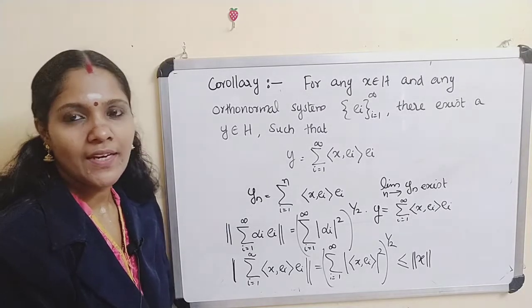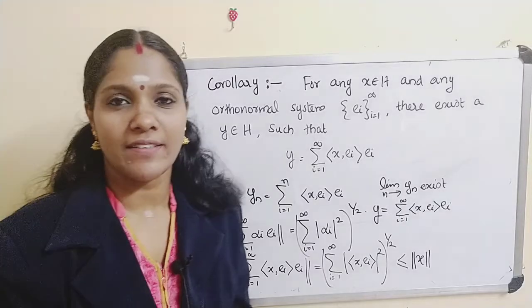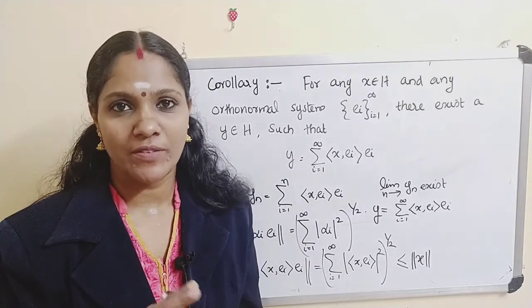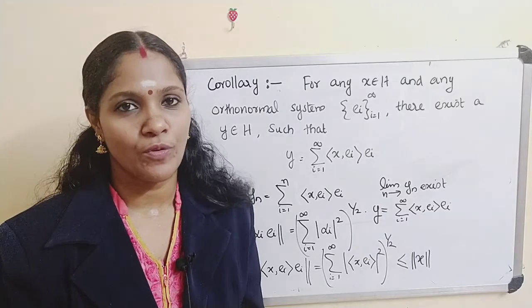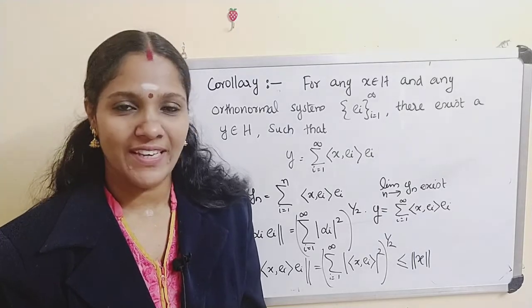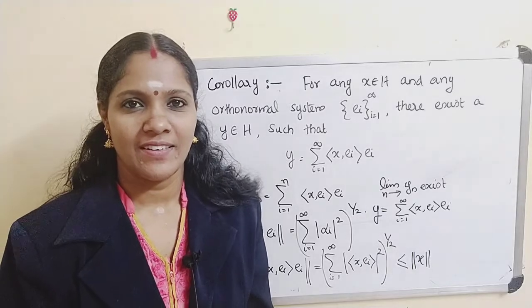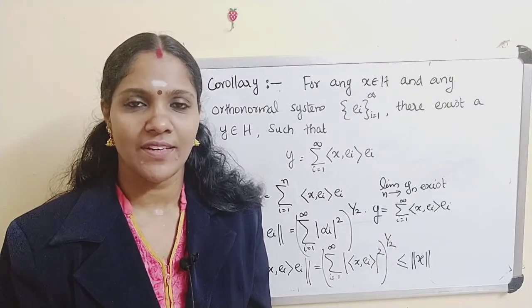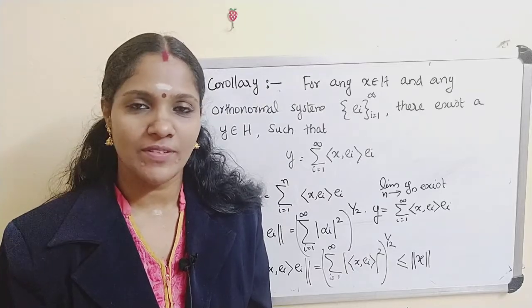Now there are 3 examples of orthonormal system in your text, and you have to copy these to your notes and give a proof for each example. It is very easy. In L2, the set 1 0 0 0, 0 1 0 0, etc. forms an orthonormal system, etc.